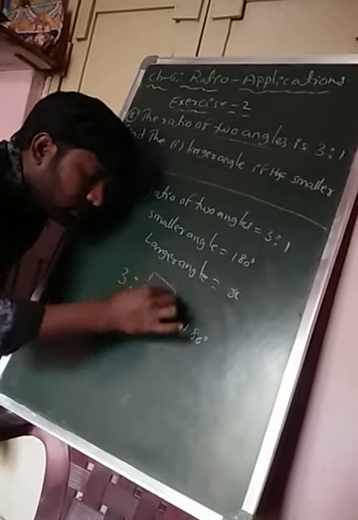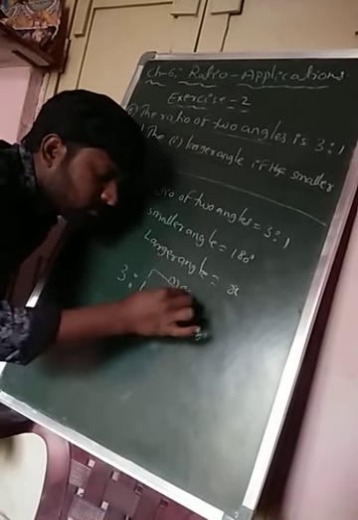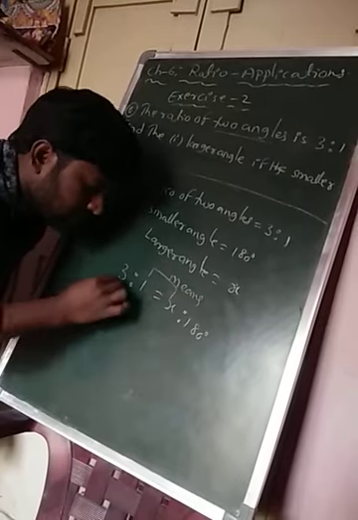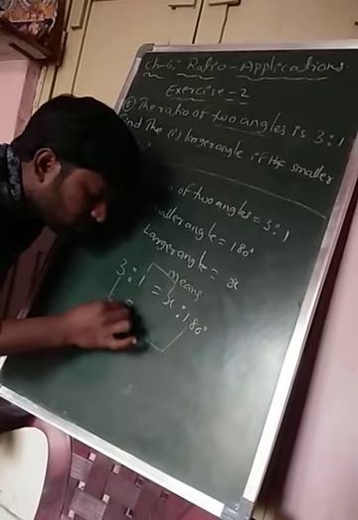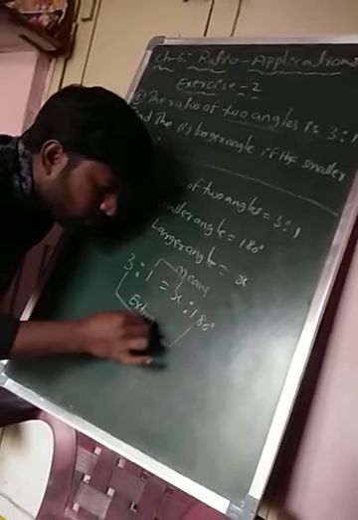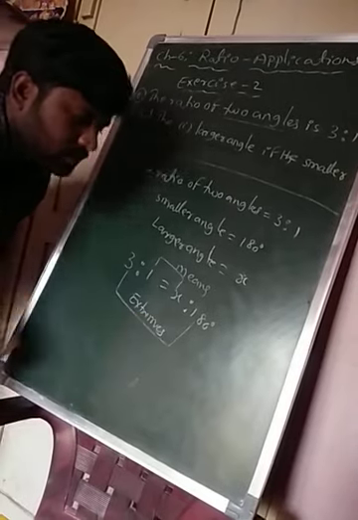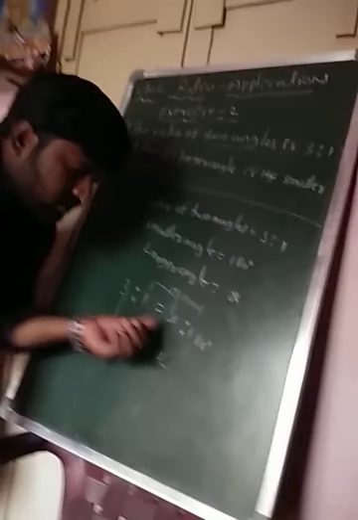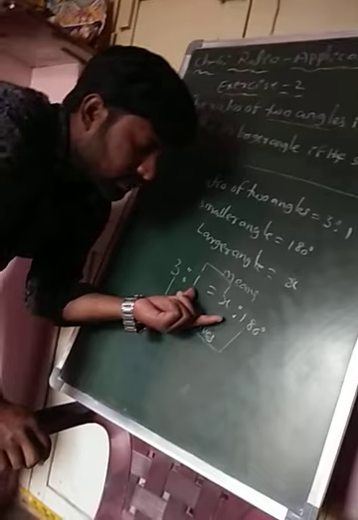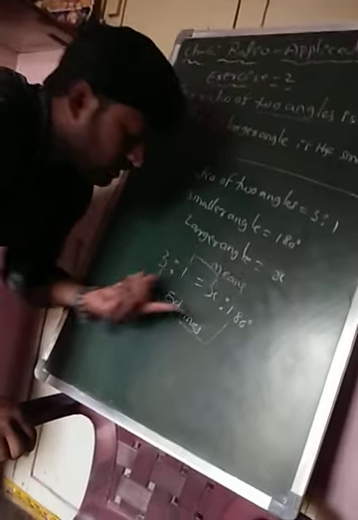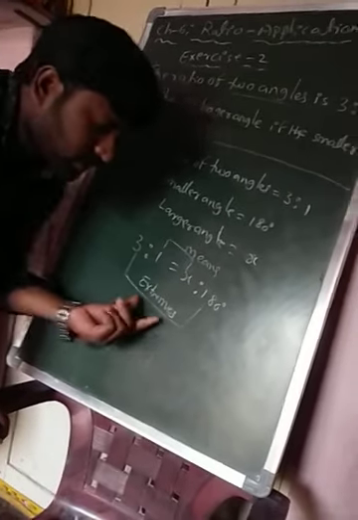These are the means, the middle terms, and these are the extremes. The second and third terms are means, the first and fourth terms are extremes.